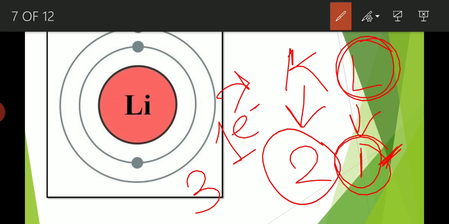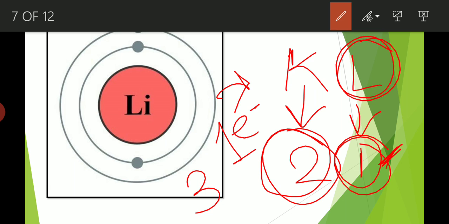and it will obey the duplet rule. Why? Because now it will have two electrons in its valence shell. So when a lithium atom reacts with another atom to form a compound, it will always lose one electron so as to attain stability, so as to obey the duplet rule and have two electrons in its valence shell.